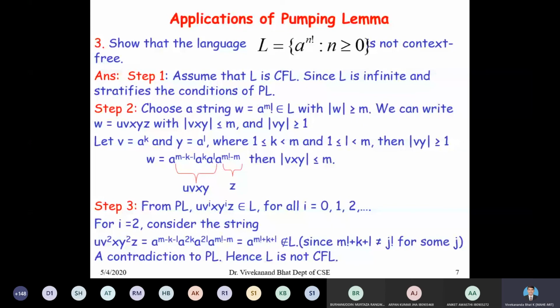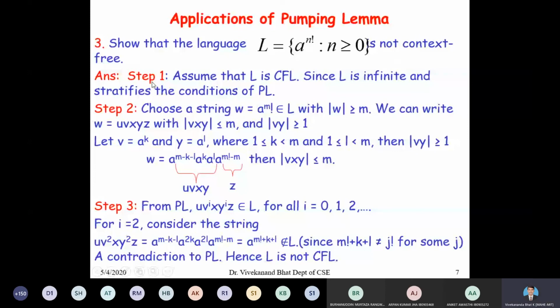We proved that certain languages are non-regular using the pumping lemma. Here the concept is similar. There is no difference, only a little bit of modification to the pumping lemma that we are doing. So now consider this problem: show that the language a to the power of n factorial, n greater than or equal to 0, is not context free.